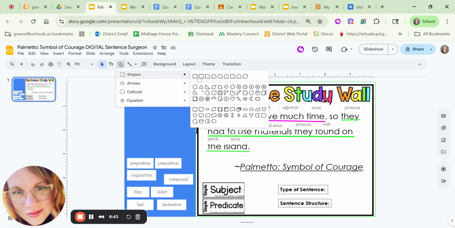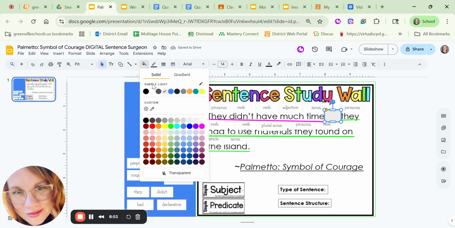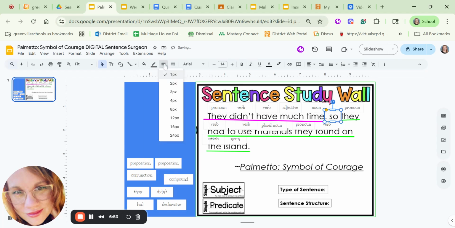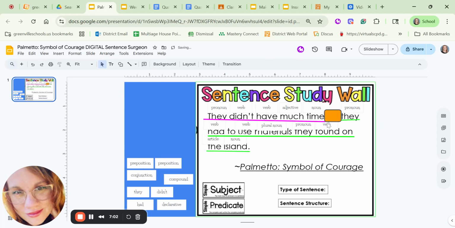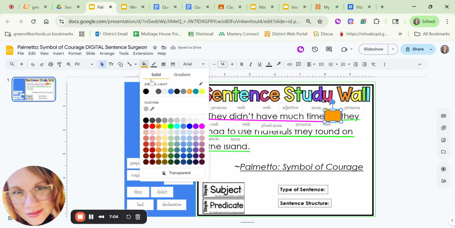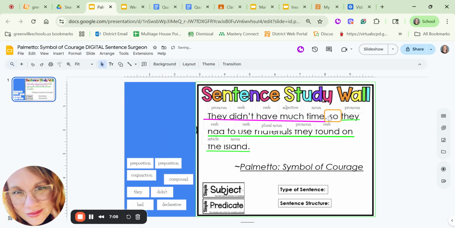This word right here in the middle, so the one right after the comma. So I'm going to include the comma in that too. Oops. Let's make that transparent and thicken the line. And let's make it orange. Nope, I didn't mean that. Let's make the line orange. Okay. That is considered a coordinating conjunction.